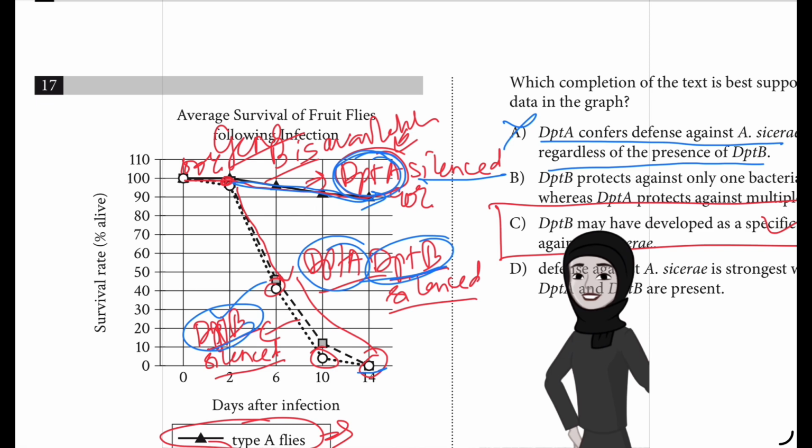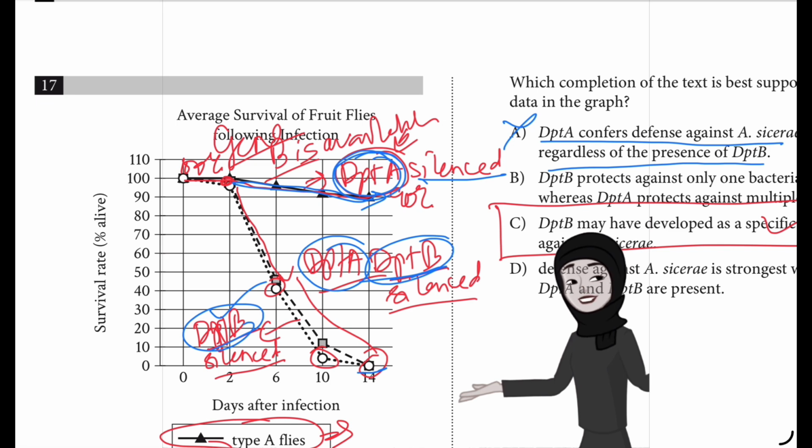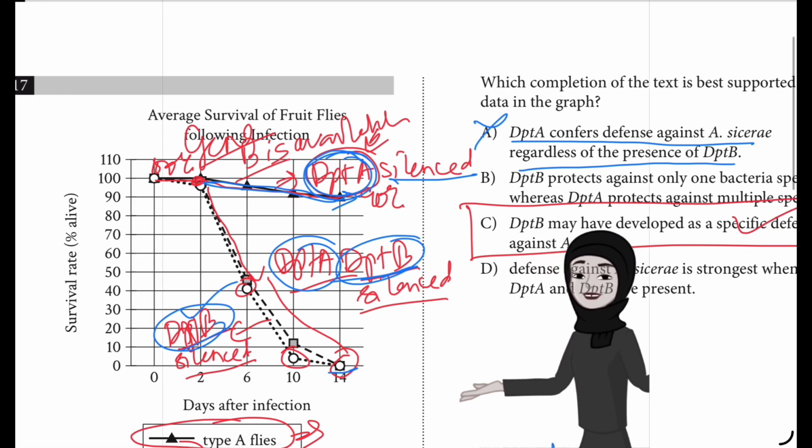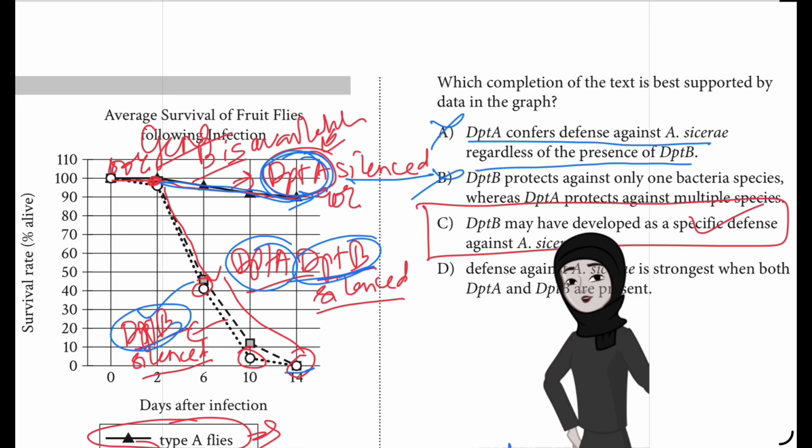Furthermore, the graph shows results for flies where DPT-A alone was silenced, DPT-B alone was silenced and both were silenced, and thus does not show any flies with activity in both DPT-A and DPT-B, which would be necessary to determine whether DPT-A conferred defense against A. caesari in the presence of DPT-B.